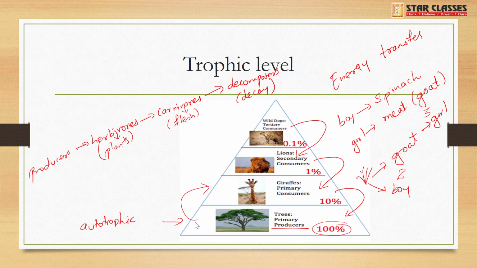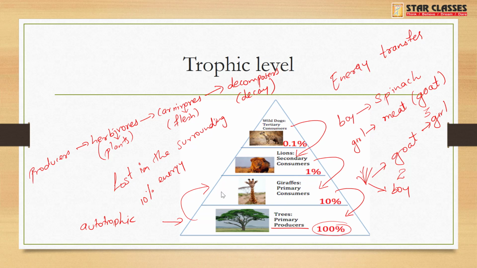Means he will only get 10% of energy out of this 100%, and the rest will be lost in the surrounding. That means only 10% energy is transferred to the next trophic level. This giraffe has 10% energy.